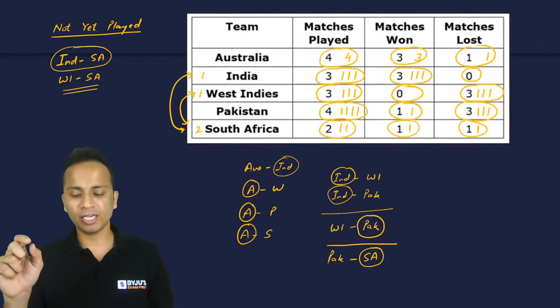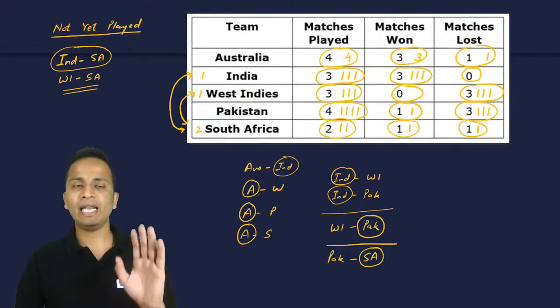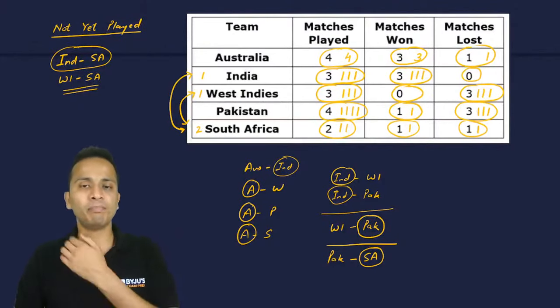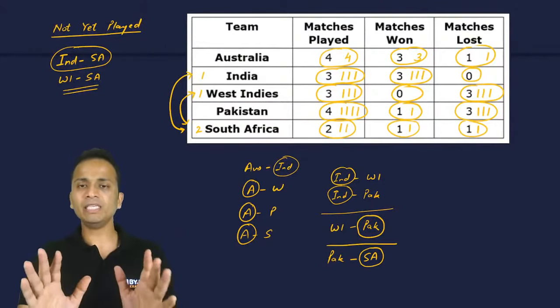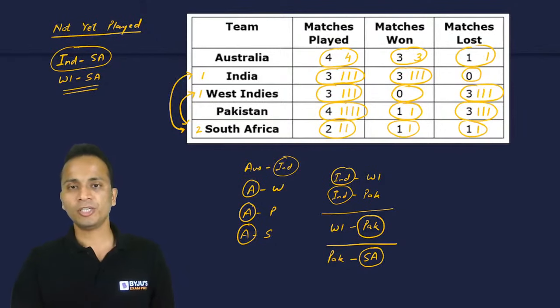जिन teams पे circle है, they are the winners of that match. All right. And top left में, the 2 matches which are not yet played. Okay, clear? Now please write all this information. Now this information will be very helpful in answering the questions. Okay, chaliye. So let's move to the questions one by one.